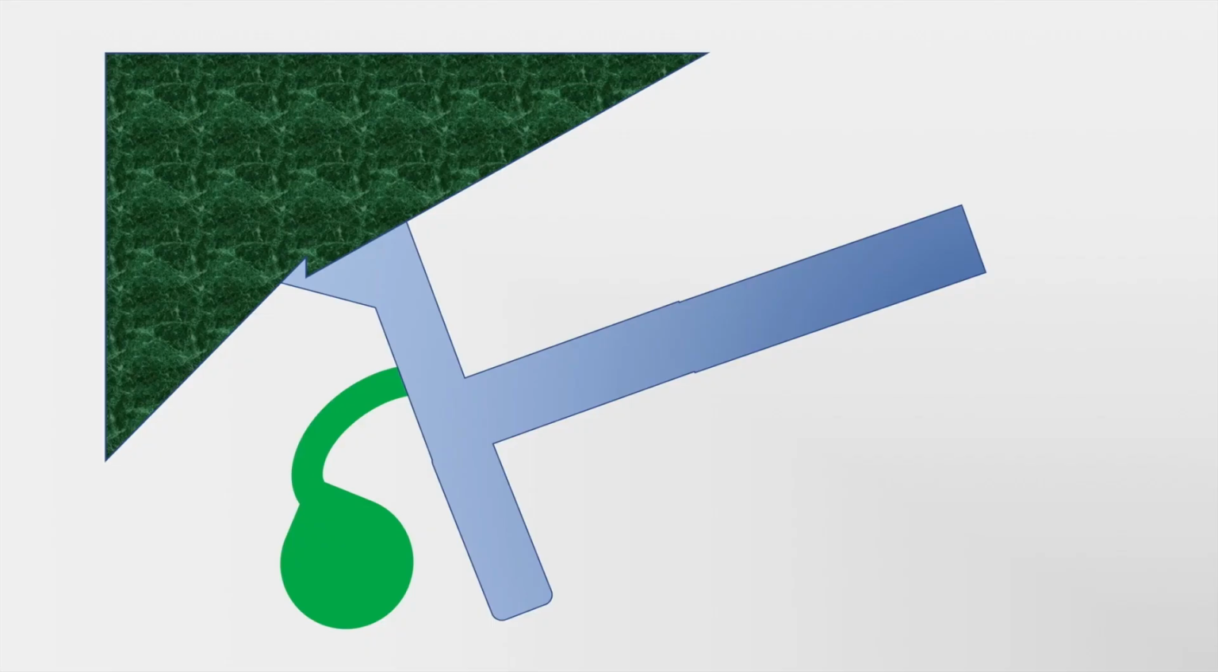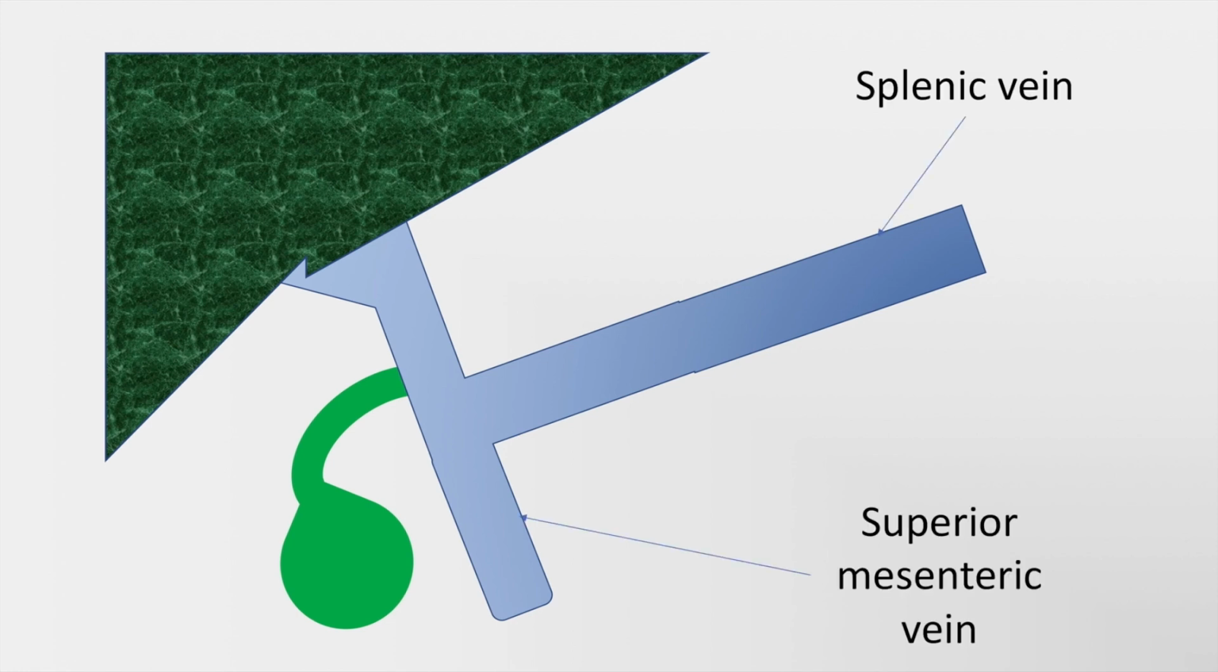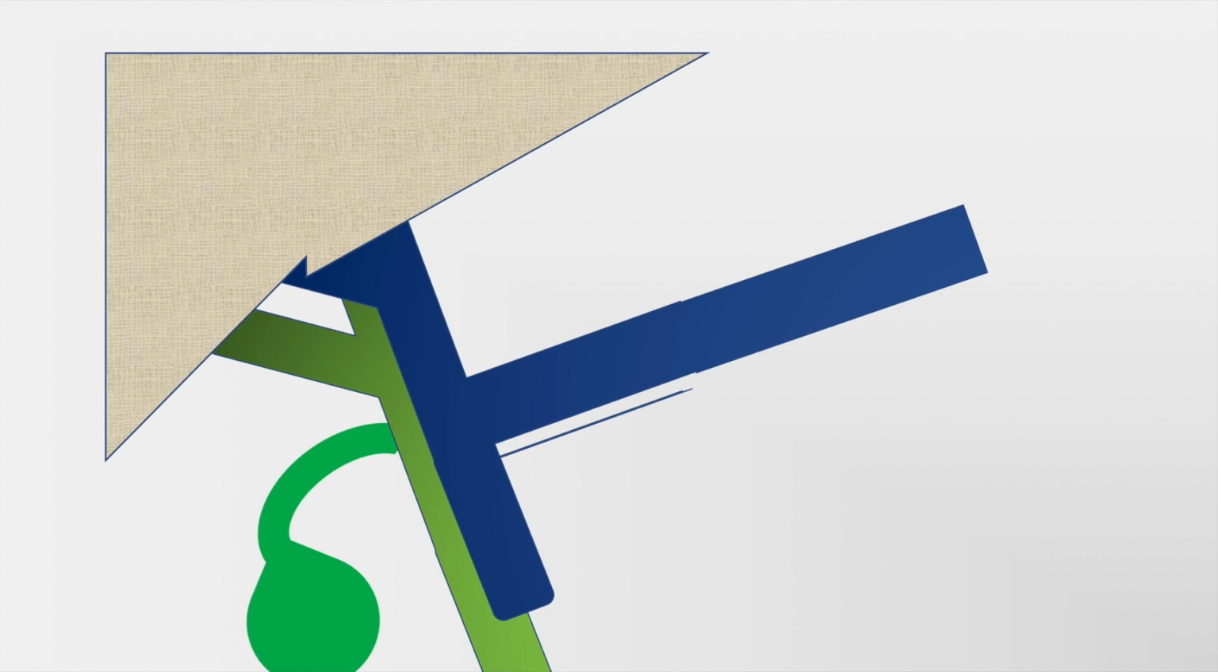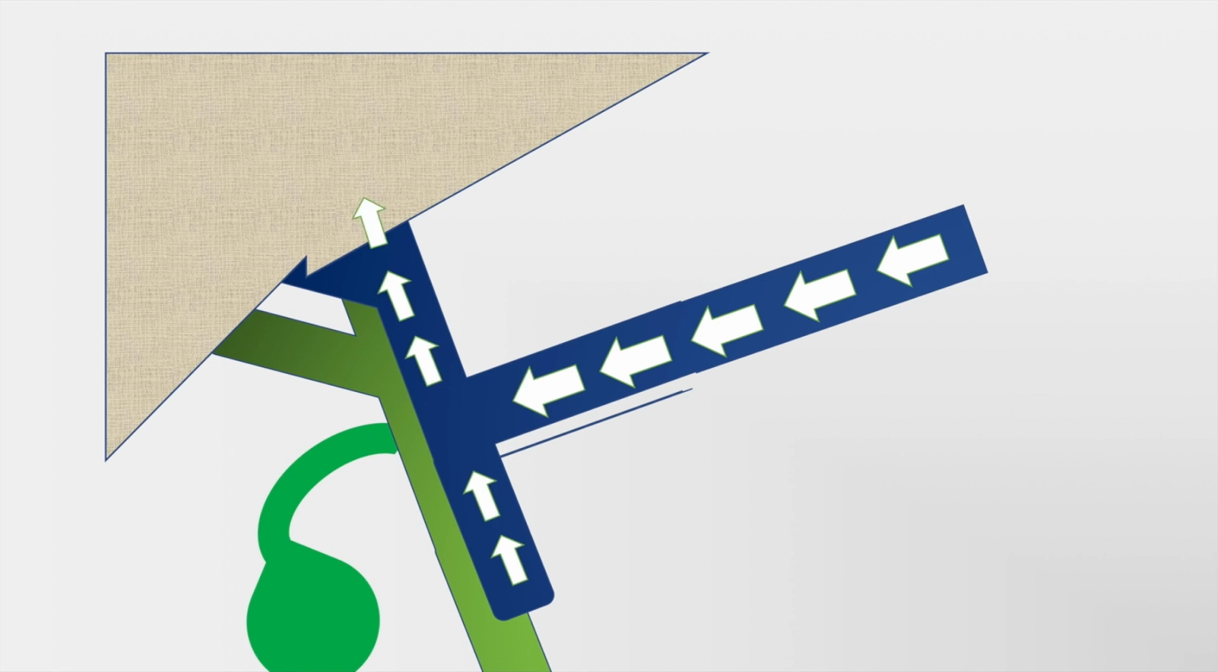This is a schematic diagram of the liver and its surrounding structures. This is the splenic vein and this is the superior mesenteric vein. These two structures unite to form the portal vein. In a patient with cirrhosis of the liver, there is increased resistance to flow of blood from the splenic as well as the superior mesenteric vein, and eventually there is increased pressure in the portal vein.